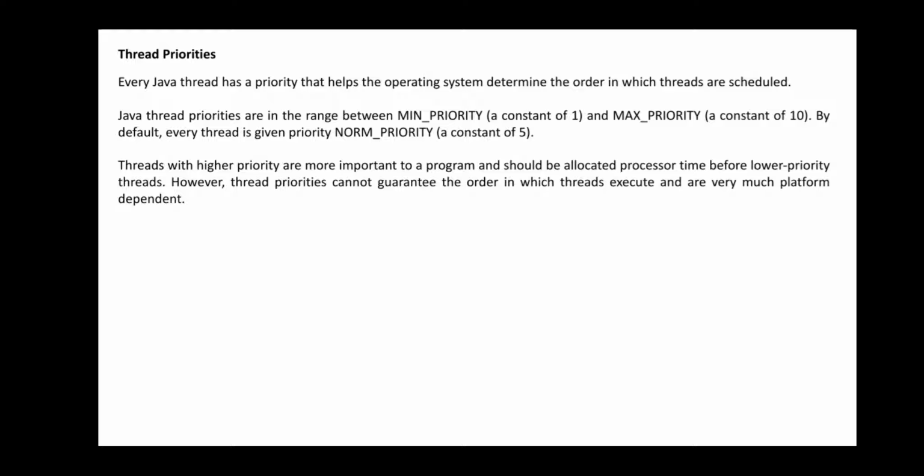Java thread priorities range from the minimum priority, which is a constant of value 1, up to the maximum priority, which is a constant of value 10. So every thread within the Java programming language will have a minimum priority of 1 and a maximum priority of 10. By default, every thread is given the norm priority, which is nothing but a constant value of 5.